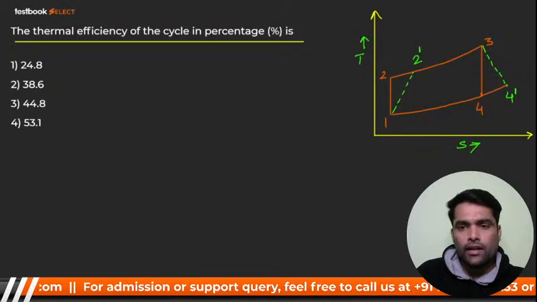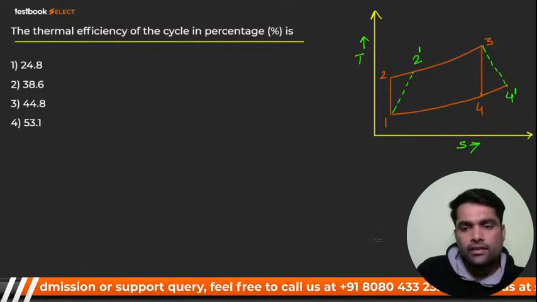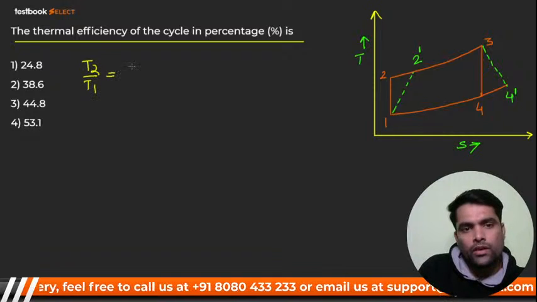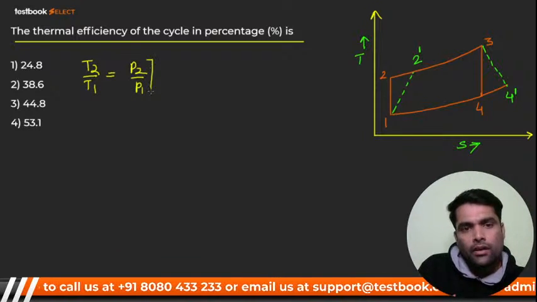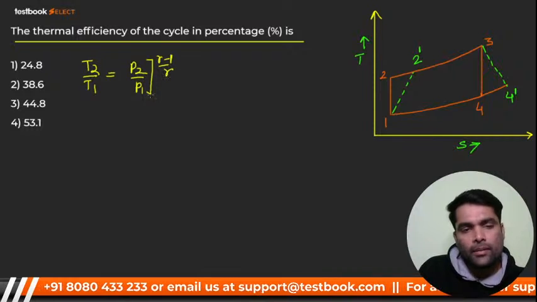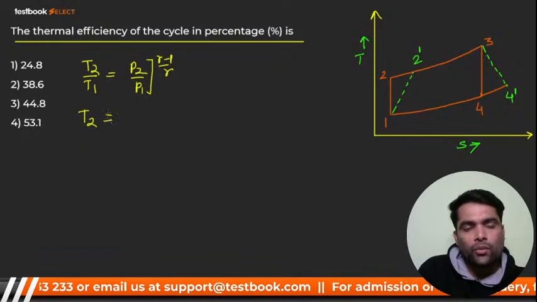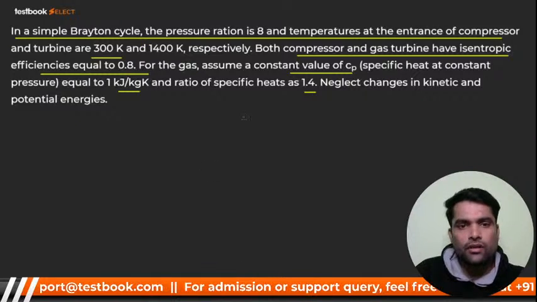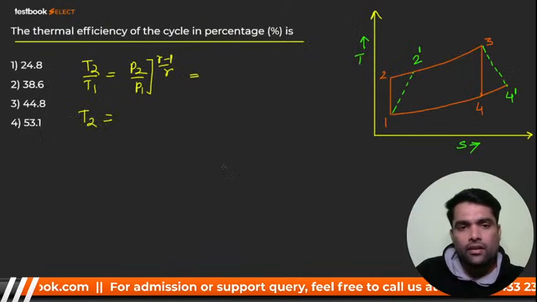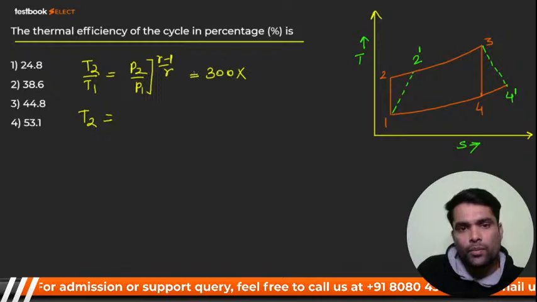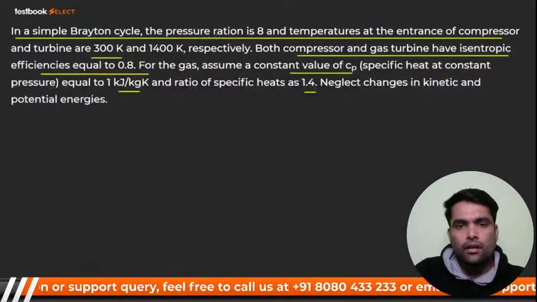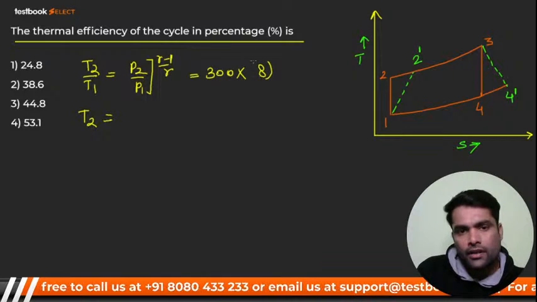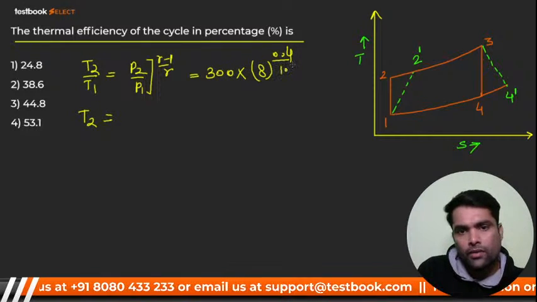Now my dear, can I write like this? T2 by T1 is equal to P2 by P1 raised to power gamma minus 1 upon gamma. So from here I'll get T2 because T1 you know. T1 is given in the question, T1 is 300. So you can do 300 into P2 by P1, the pressure ratio 8, raised to power 0.4 divided by 1.4.